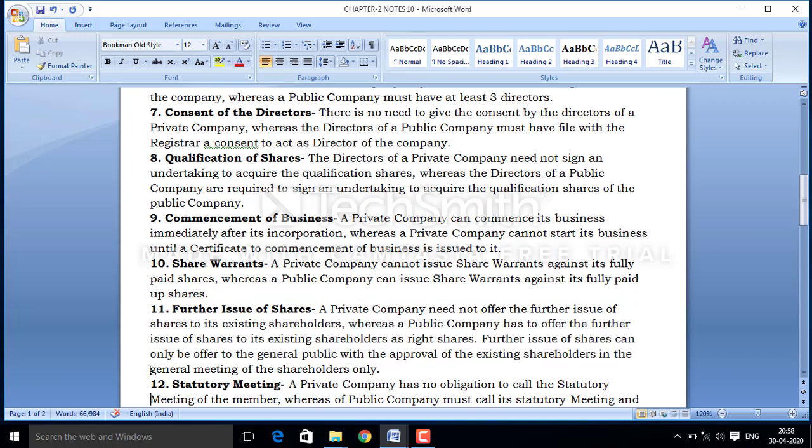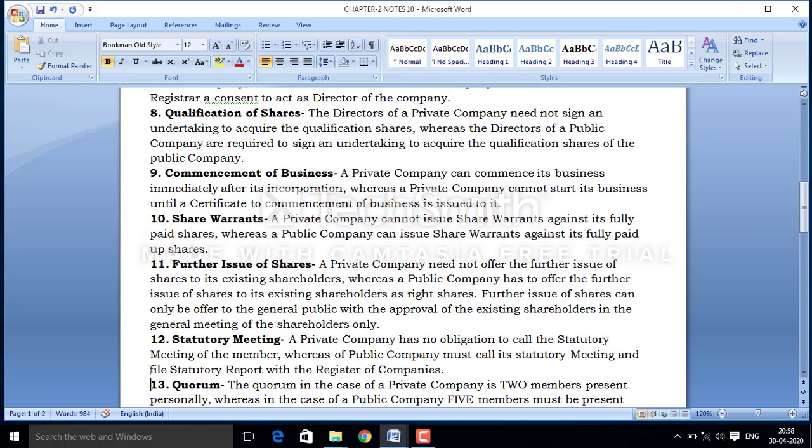Next is the statutory meeting. On the basis of a statutory meeting, the difference between a public company and a private company is regarding the obligation for organizing a statutory meeting. In a private company there is no obligation to call the statutory meeting.